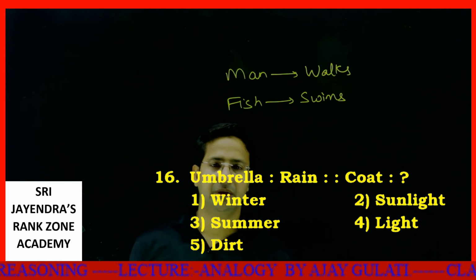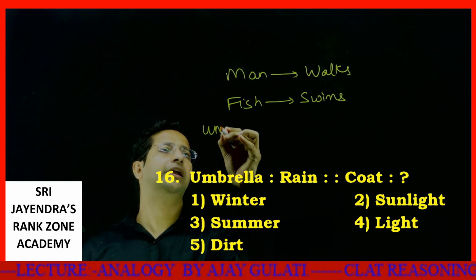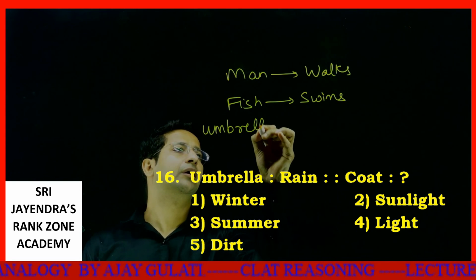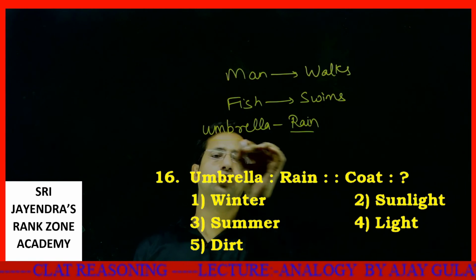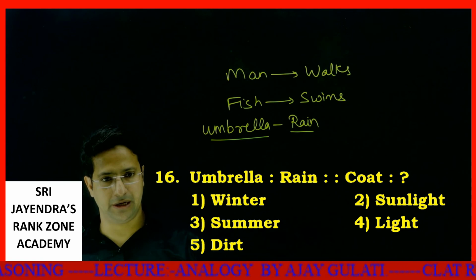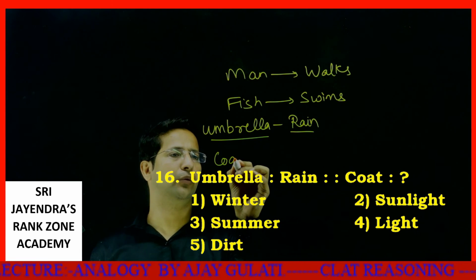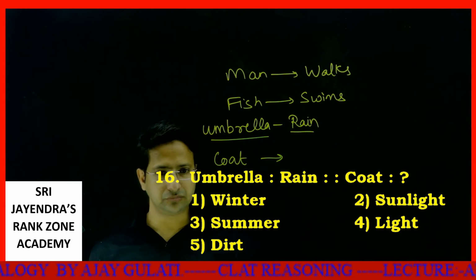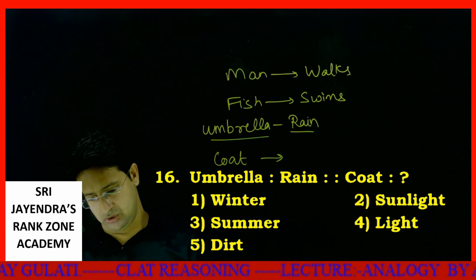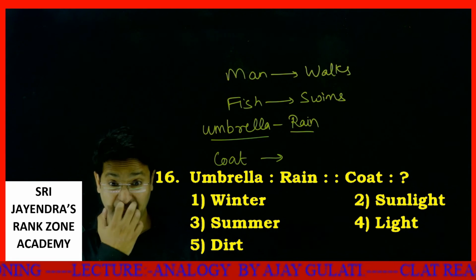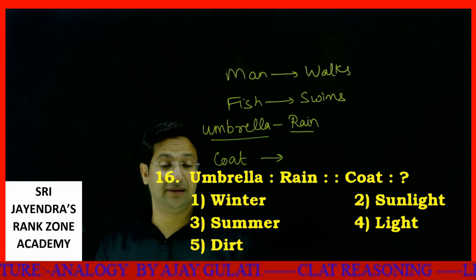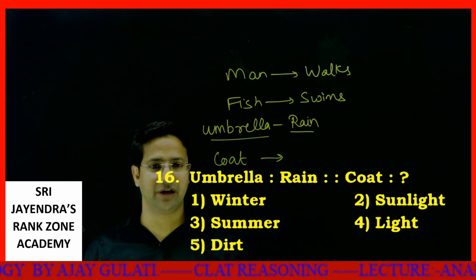Next one. Umbrella is used for rain, to avoid rain. Coat is used to avoid what? Dear students, coat is used to avoid sunlight? See, in summer you won't wear a coat.